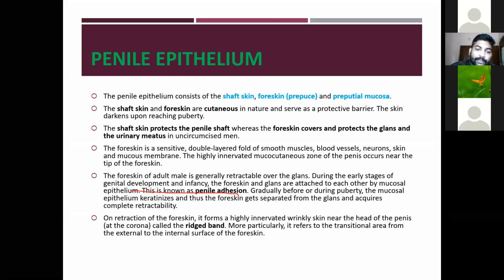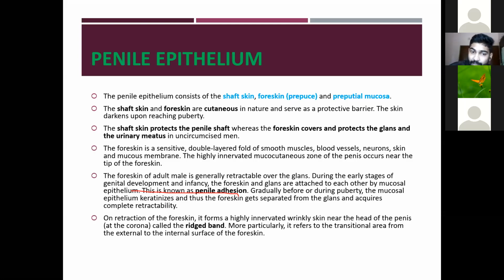Then the foreskin of an adult male is generally retractable over the glans penis. During the early stages of genital development and in infancy, the foreskin and the glans are attached to each other by a mucosal epithelium. This is known as the penile adhesion.